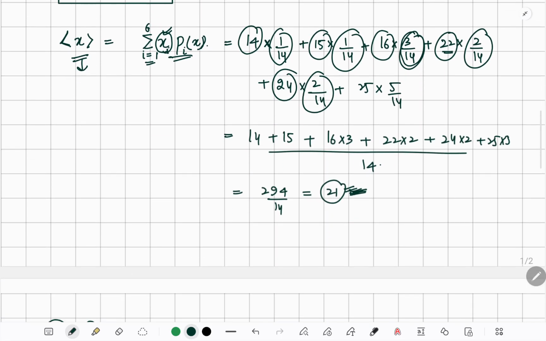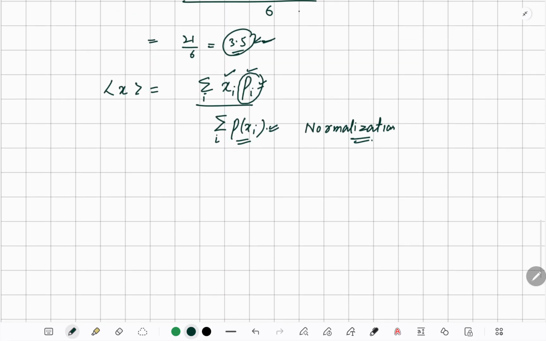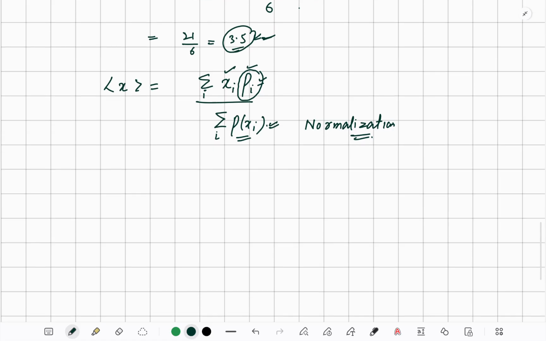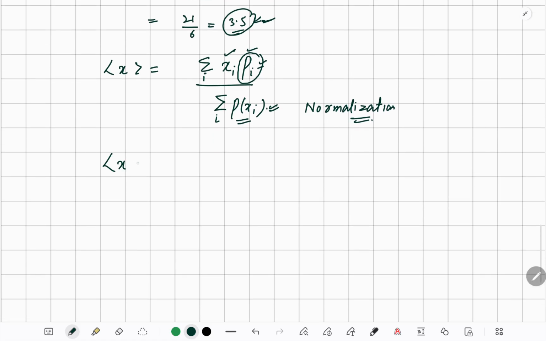What we need to remember, for more general purposes, is that the expectation value of x should be the summation over i of x_i into the probability of x_i, divided by the summation of all the probabilities. Sometimes it's written like this.